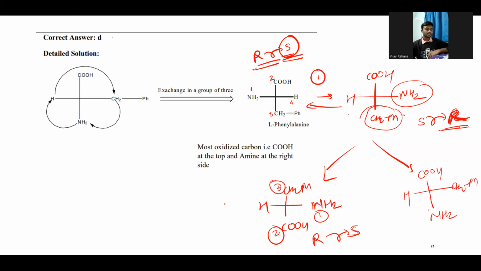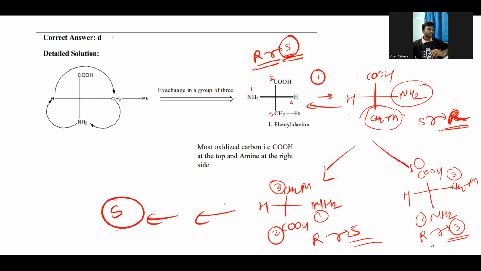So now you can see what the priority is here. The N will be 1, 2, and the 3, right? So 1, 2, 3, it is R, which then changes to S because hydrogen is on the horizontal line. So it is having S configuration. See, if you do an even number of exchanges, the final configuration will remain the same. But if you do an odd number of exchanges, you will get the opposite. If you perform any two exchanges on this, you will get the structure having the S configuration. You can try it; you will definitely get the S structure. And if you do only one exchange, it will be the R.